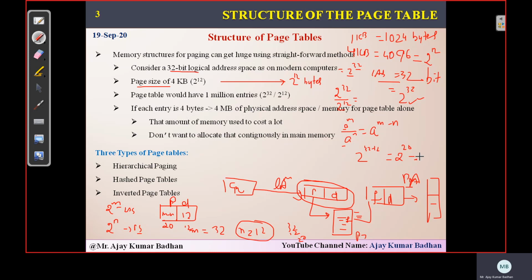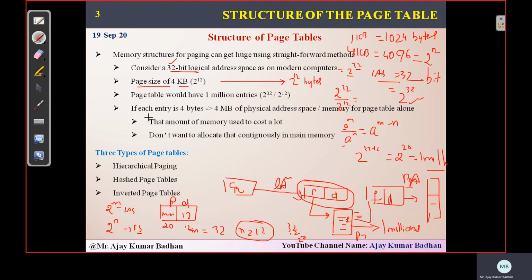So that is almost 1 million entries. This particular page table will consist of 1 million entries based upon the data provided, if we are using a 32-bit logical address and the page size is 4 KB. Now you can understand how complex this particular table will be, isn't it? Since 1 million entries are there, definitely we are storing it in the main memory. So definitely the memory consumption will be more. That is what this particular scenario shows.